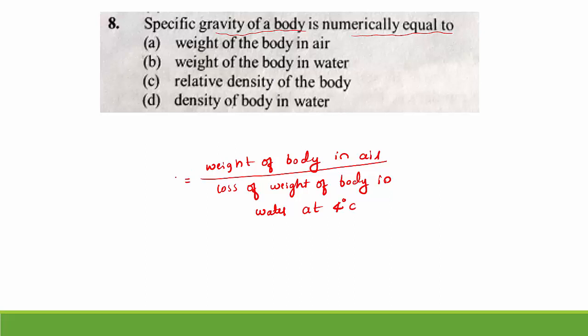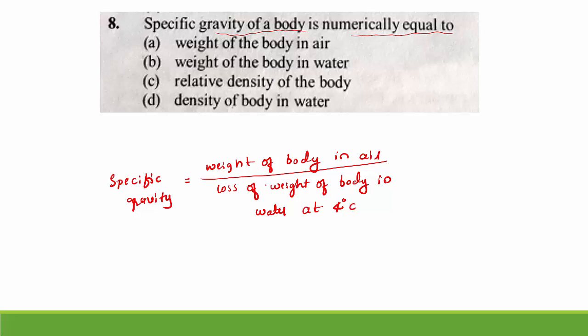So this gives specific gravity of a body. What is specific gravity? It is the ratio of weight of body in air divided by loss of weight of body in water at 4 degrees Celsius.